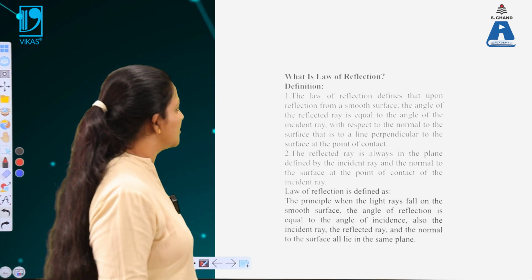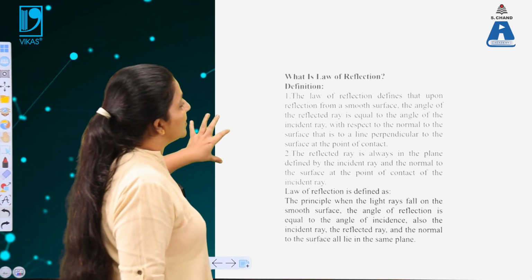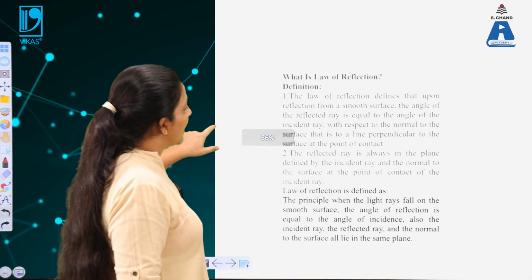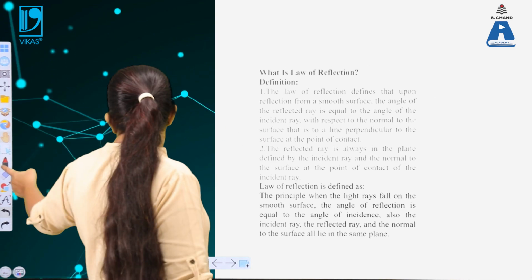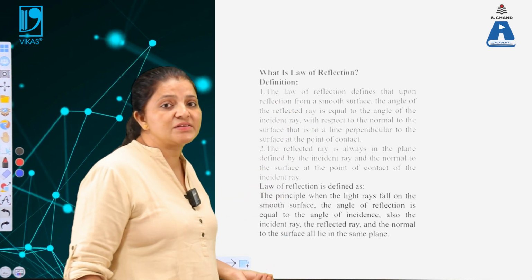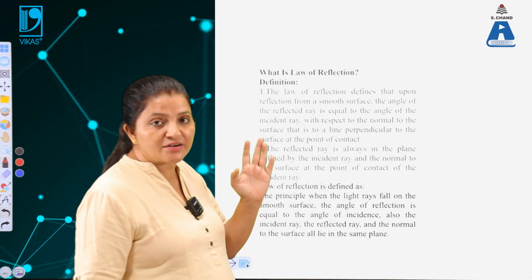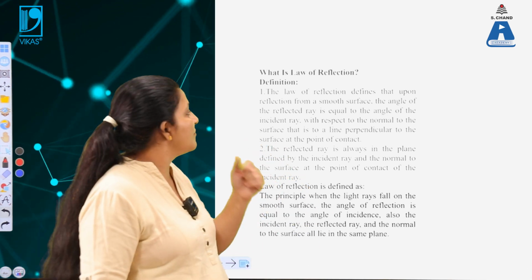Firstly, what is a reflection? Reflection is when the light is incident on some medium, so it gets reflected back. That kind of thing is known as reflected waves. The incident wave, when it is reflected back, is known as the reflected wave.